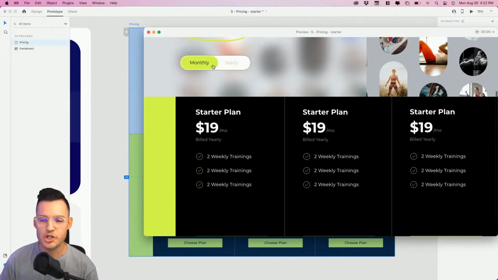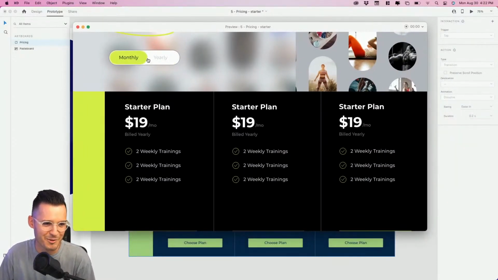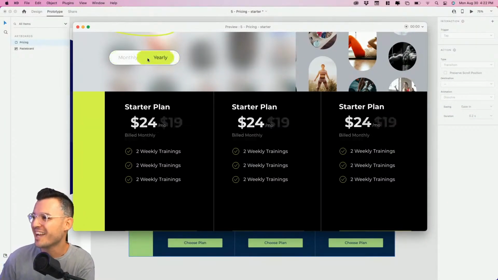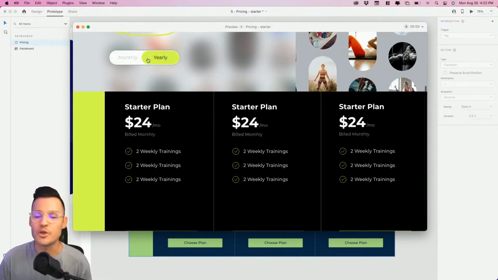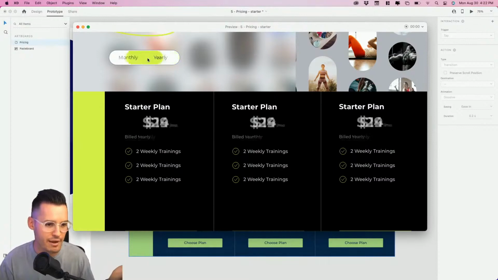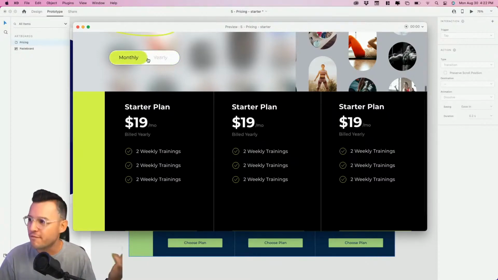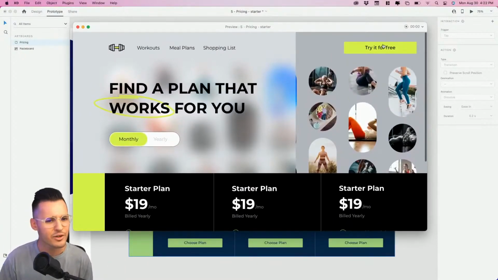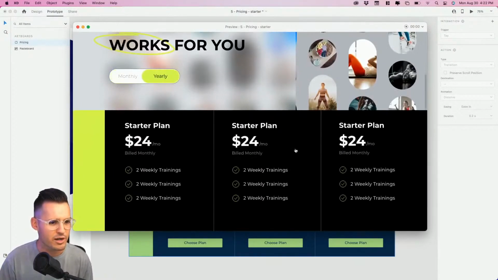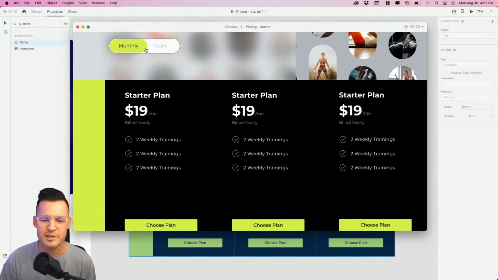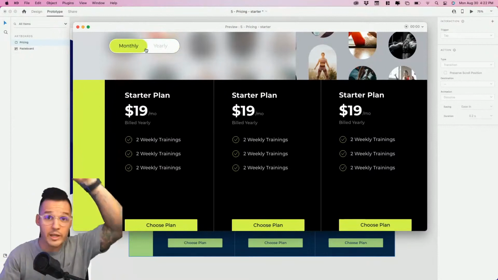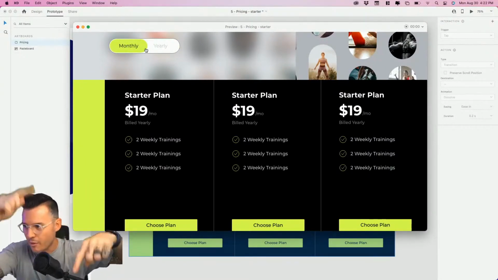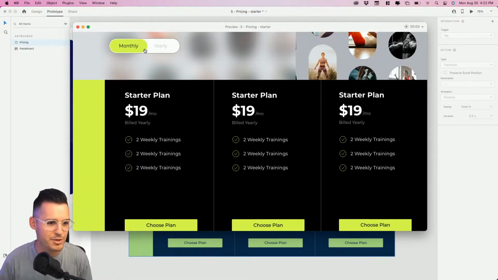Now, again, you can change. It's working exactly like the way that we want it to. I'm really, really impressed. I wasn't sure if we were going to get it to work. So you can change each one of these price cards to have different variations, right? You can have some variation in the price, but it's a fun interaction to say like, oh, this is kind of cool. Like I dig it. I'm into it. Maybe I want to try the other one and see everything switch. We could even do rolling numbers, right? Like a counting number ticker. That could be super fun.